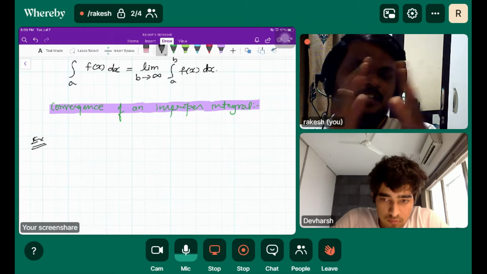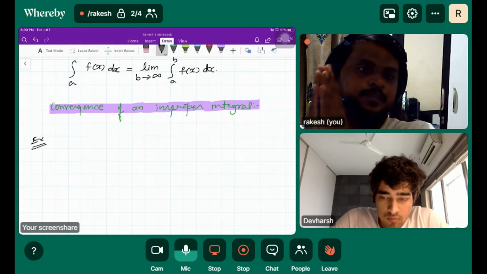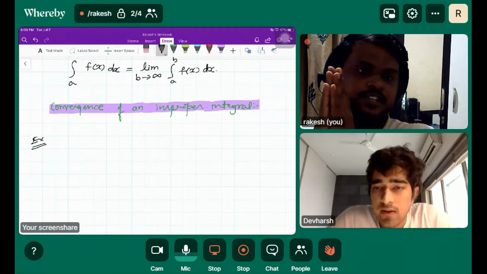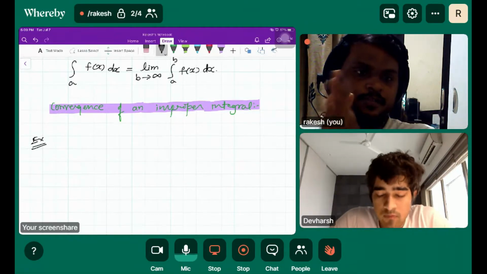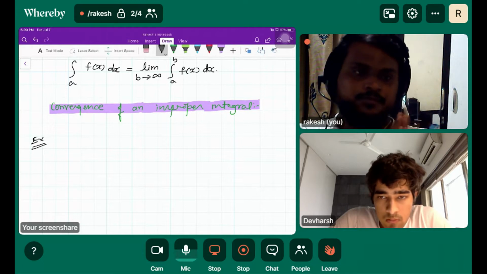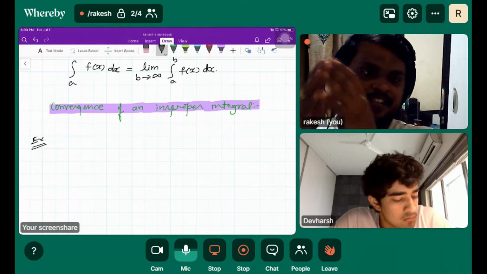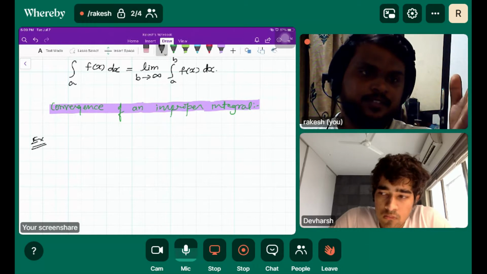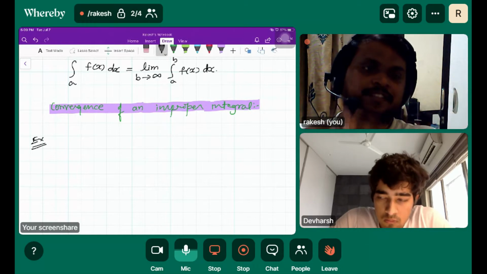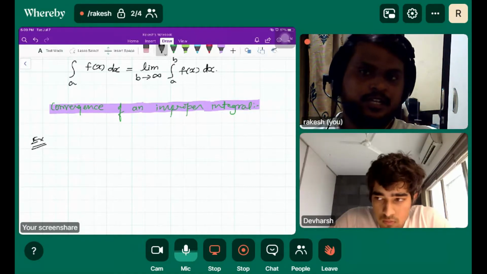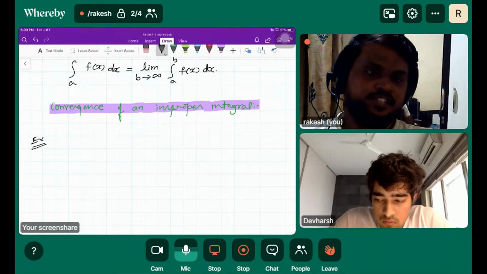So if the limit of a sum is represented by integration, and that definite integral gives you a finite value, then that definite integral is nothing but the sum of that series. So if it gives you a finite value, we can say that the given series or the given integral is convergent.